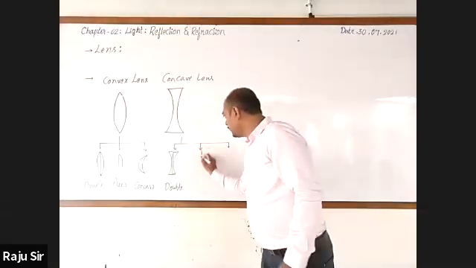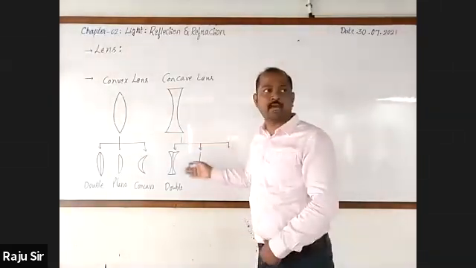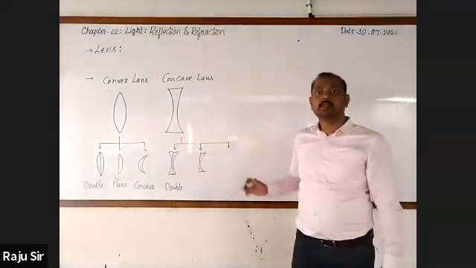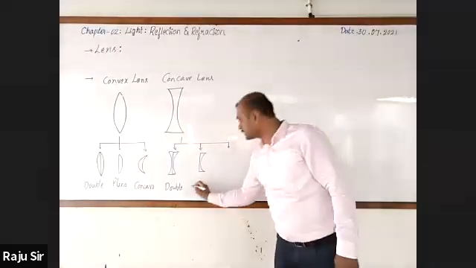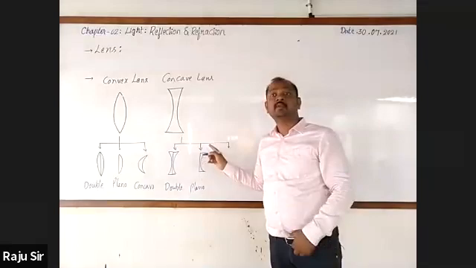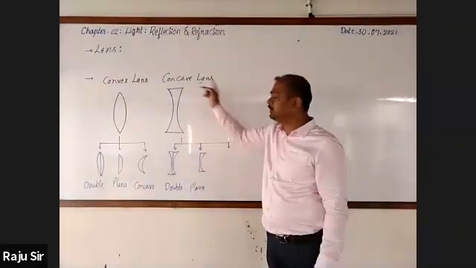Next, a concave lens in which one surface is plane or flat and another surface is bulged inward is a plano concave lens.